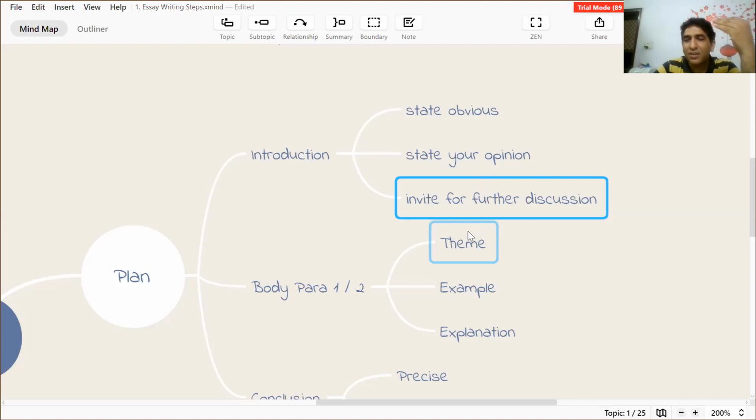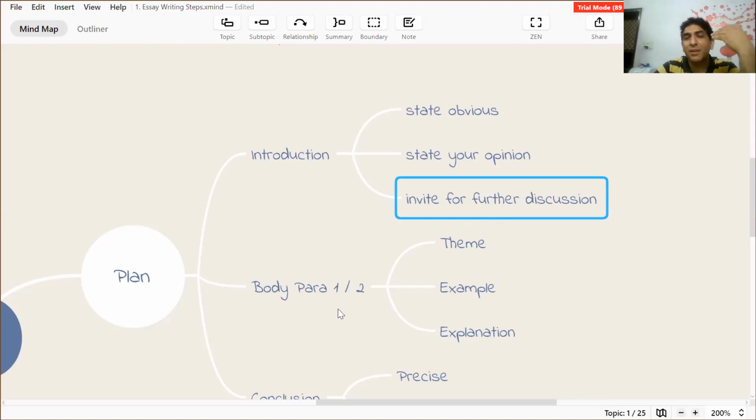There are some fixed phrases for it, which we'll see in some examples later. The second part is writing about the body. Now, when you draft a paragraph, one of the many participants asked me that they find it difficult to link the sentences. So they lack ideas. They write something, but then what should be the next sentence?